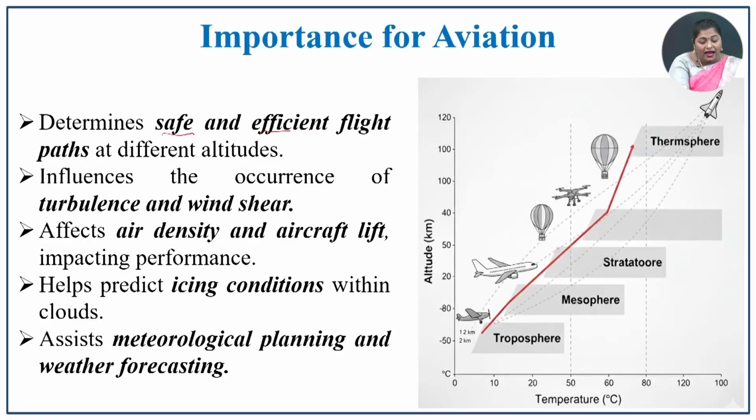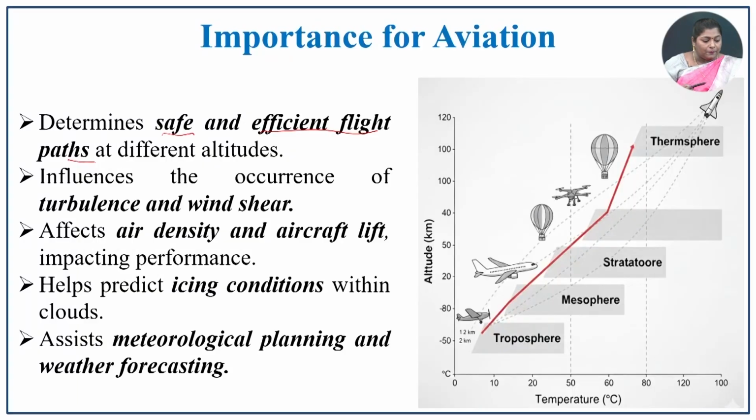Importance for aviation. In aviation it plays a vital role. It determines the safe and efficient flight paths at different altitudes. So, the pilot should have a clear idea about atmospheric stability and instability of the atmosphere. So, this is most important. It influences the occurrence of turbulence and wind shears. So, this turbulence and wind shear will be there in the atmospheric process, and that should be understood by the pilots.